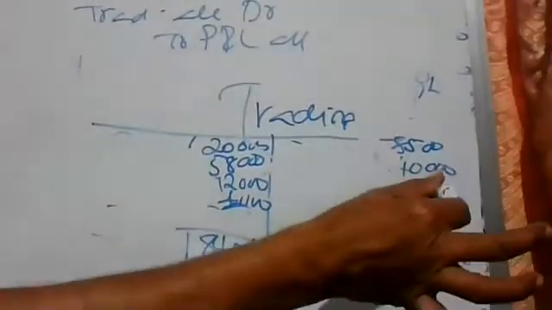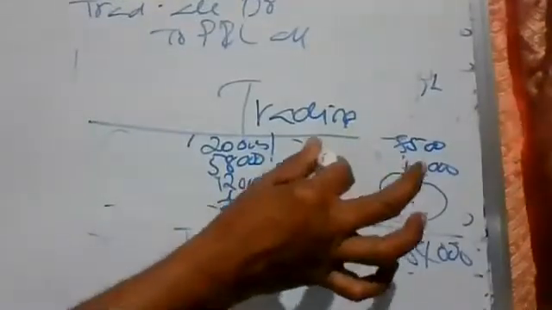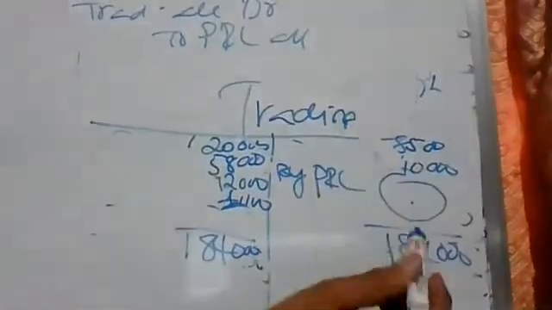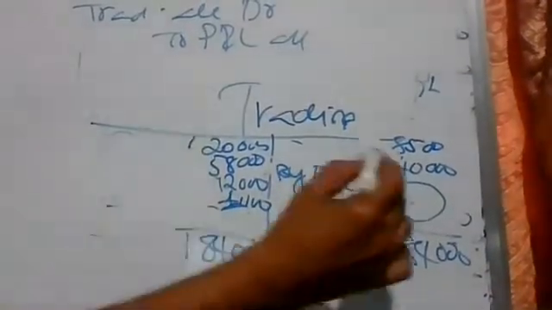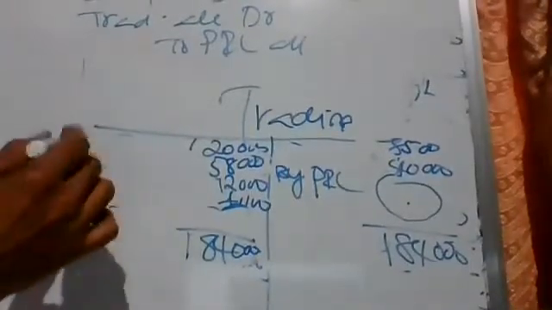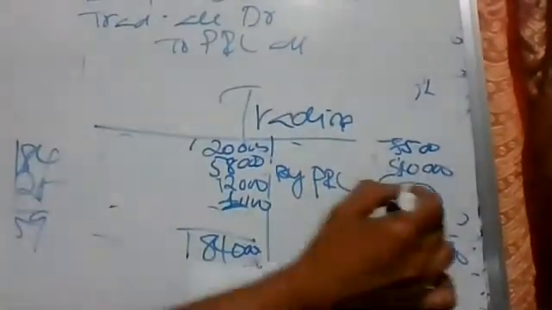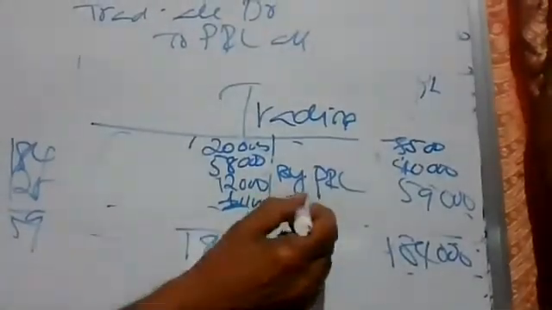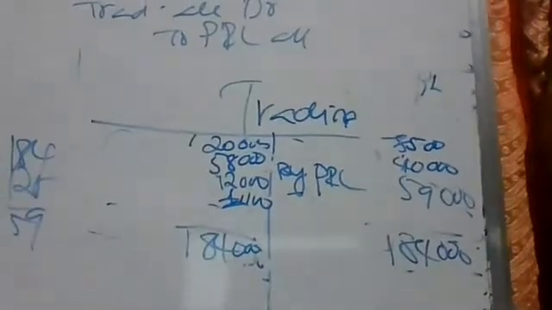Am I right or not? So the balance will come here only, right? So we will write by P&L. This is an example just for understanding, not for this question. 194,000 minus 125,000, how much are you getting? 59,000. There may be a loss also. Then we will write the explanation GL, which means gross loss transferred.